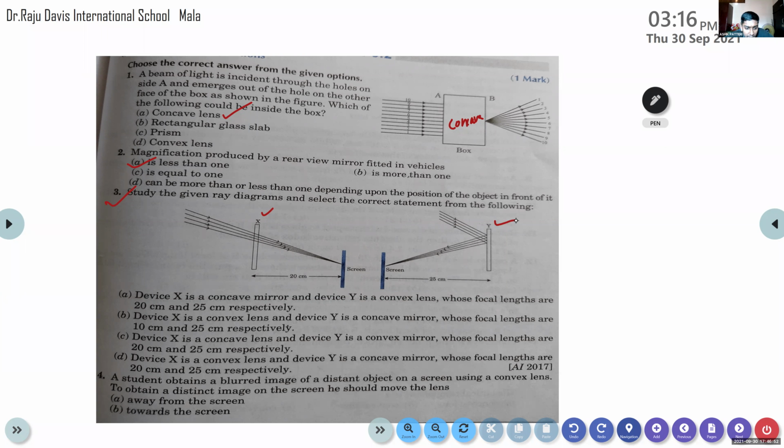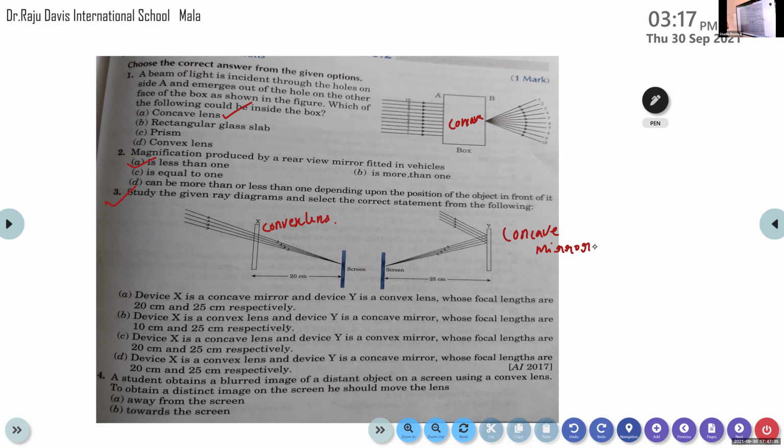Ma'am, option D. Option D: device X is a convex lens. That is, according to your option, X is a convex lens, and Y is a concave mirror. Suggested by whom? Ashik Patel. Okay. So according to Ashik, his option is device X is a convex lens and Y is a concave mirror whose focal lengths are 20 centimeter and 25 centimeter respectively.